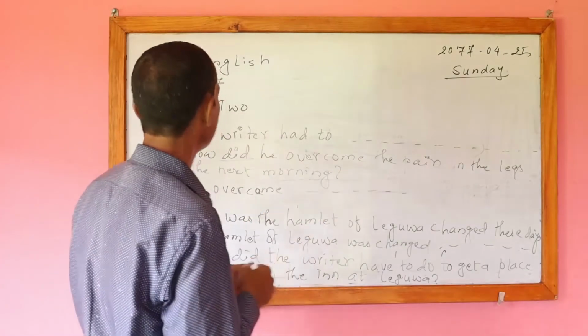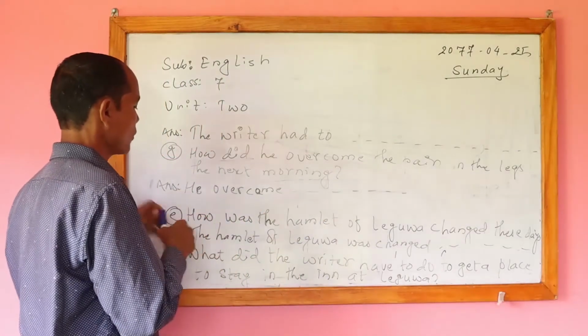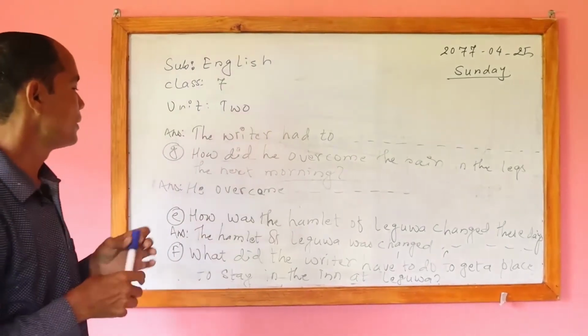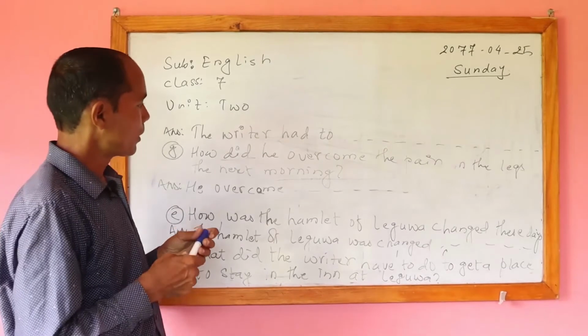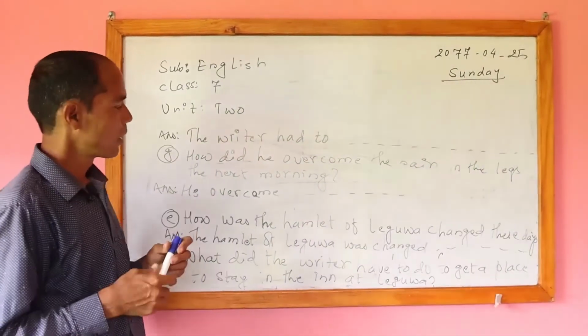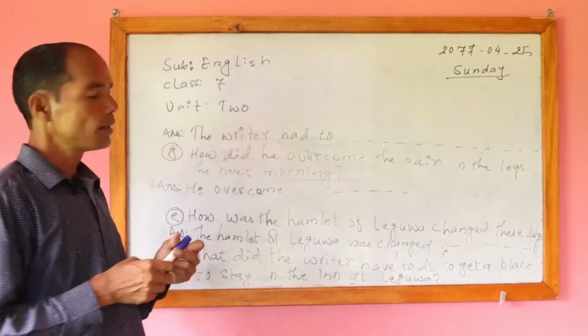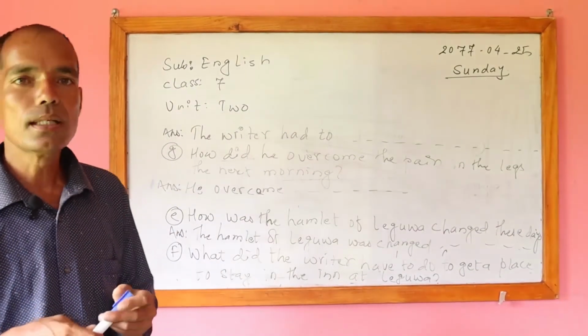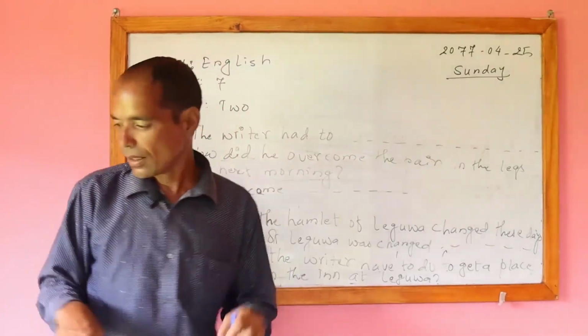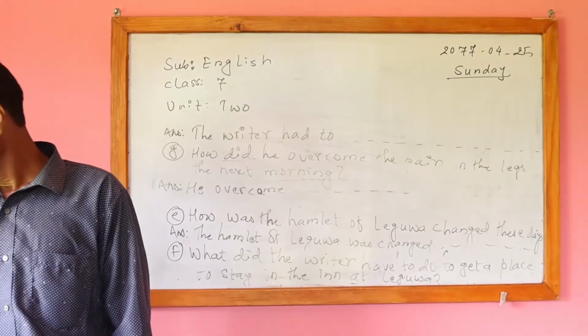It means if you write the answer shortly, you can write: he overcame the pain in the legs next morning while he listened, as his village is very near to him. Yes, like that way we can write the answer.